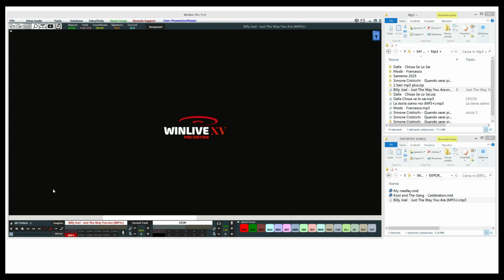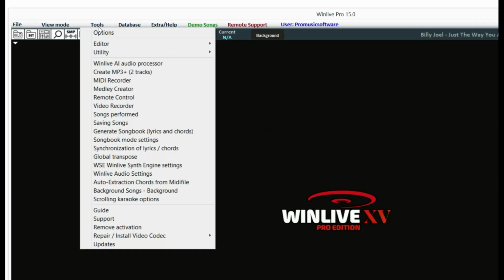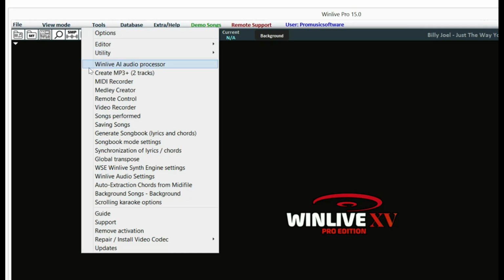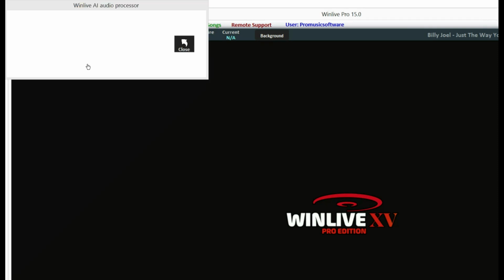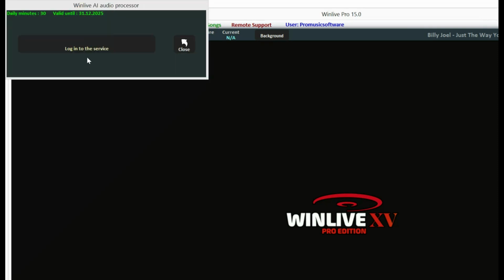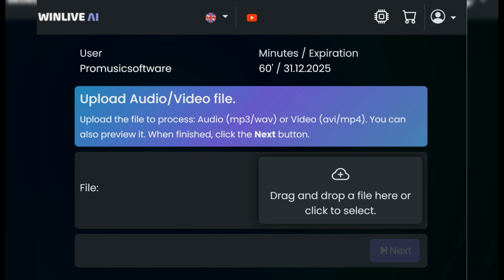Lastly, let's take a look at the extra WinLave AI service, available with the membership, which allows you to analyze an audio or video file and divide it into different tracks. Furthermore, this service can identify the singing part even in different languages by converting the file into a synchronized text, word by word, directly within the audio file.